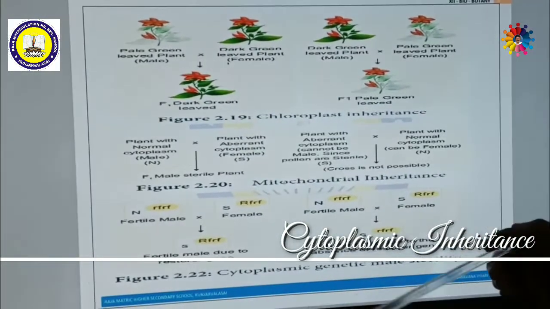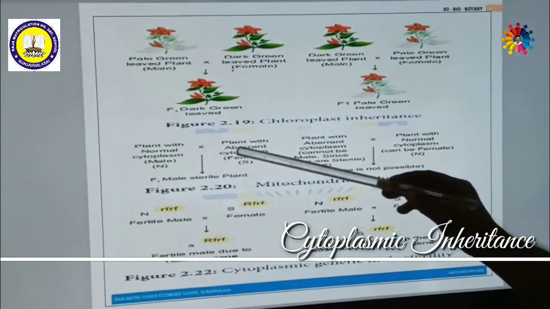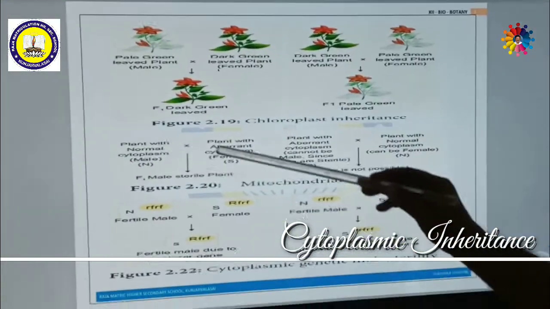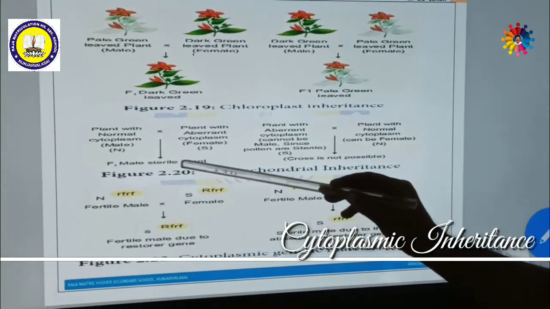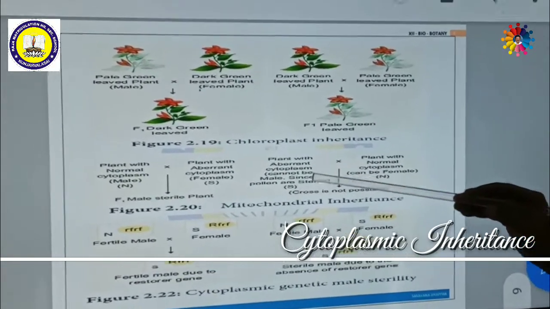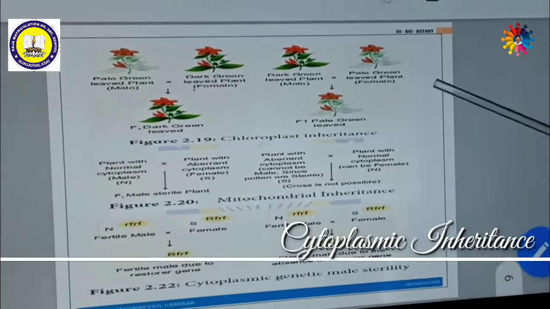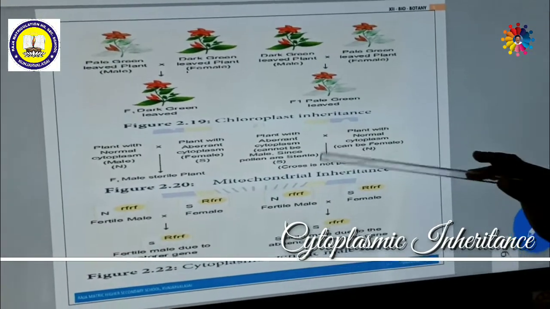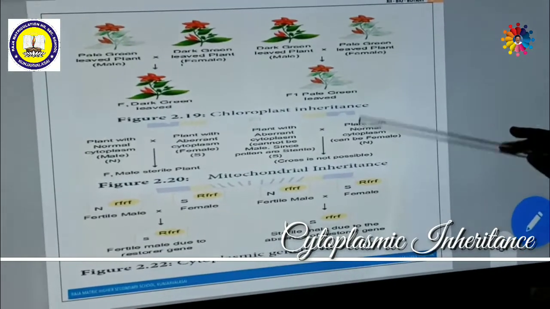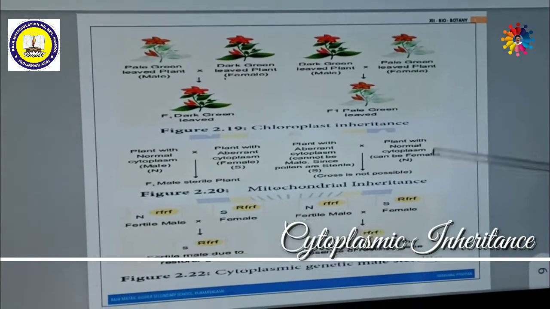In simple formation, if you see a plant with normal cytoplasm and a plant with aberrant cytoplasm, that means a sterile female, if we cross, we will get F1 male sterile. Here in this class, a plant with aberrant cytoplasm cannot be male. It is not possible. Aberrant cytoplasm is not possible in male. So there is no process possible. A plant with normal cytoplasm can be fertile.